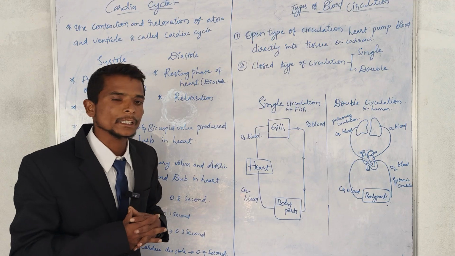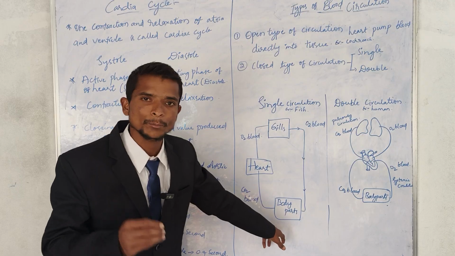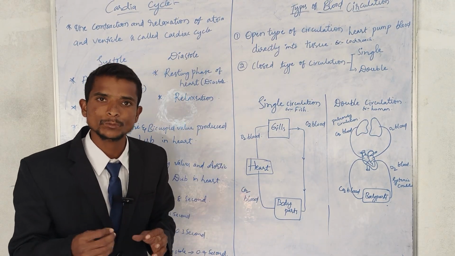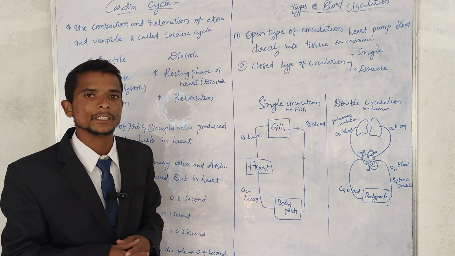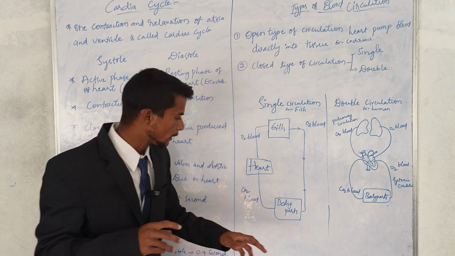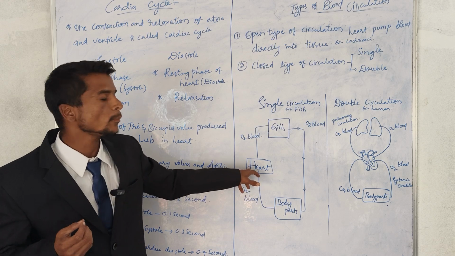Why do we say single circulatory system? To go to the body parts, the blood flows only one time through the heart and one time through the gills. That's why we say it is a single type of circulatory system. In the body parts deoxygenated blood is produced, and that deoxygenated blood goes through the vessels to the heart, and from the heart to the gills.